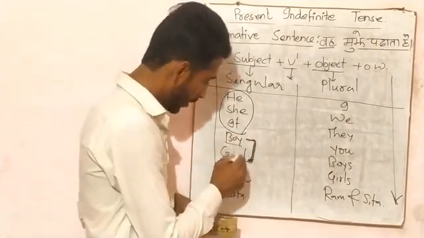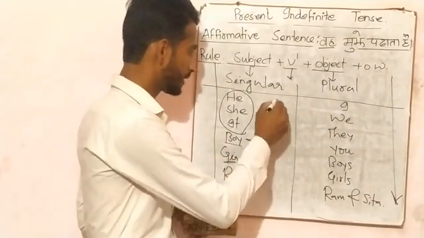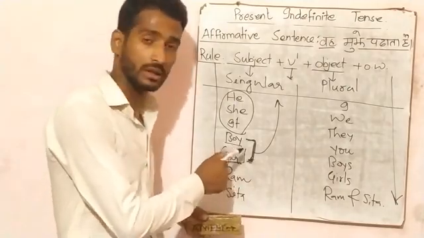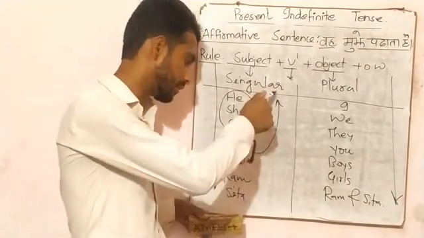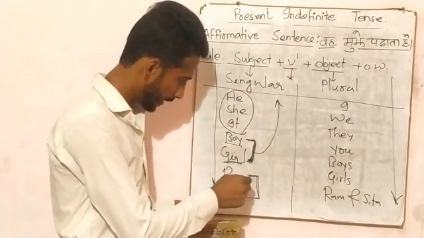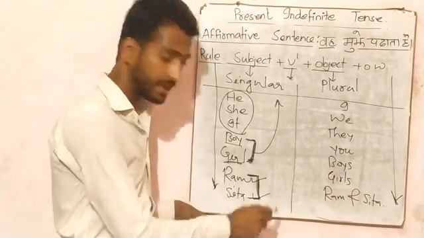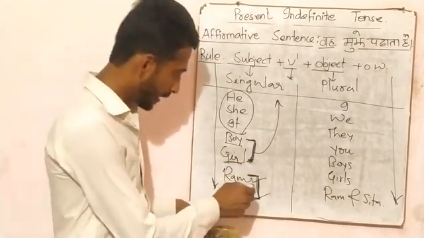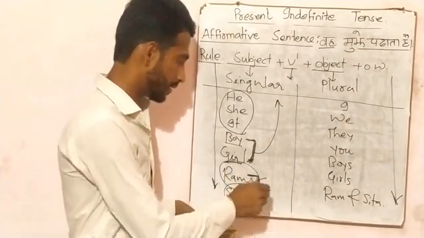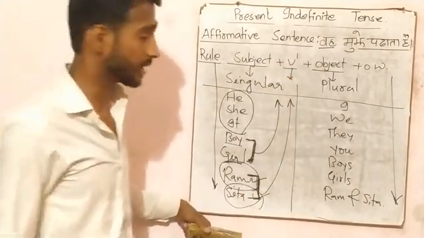So all common nouns in singular form are considered as singular subject. And here I have written Ram and Sita. Ram is a proper noun and Sita is a proper noun. So if a singular proper noun is there, then it is also considered as singular subject.